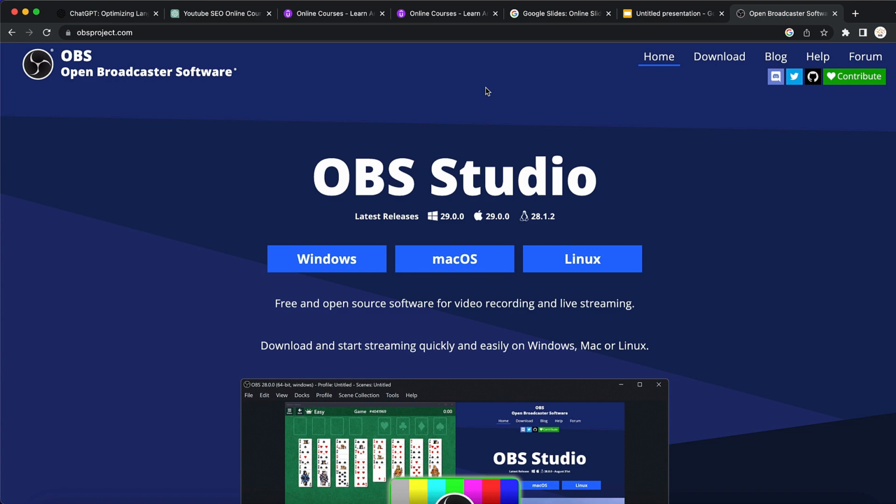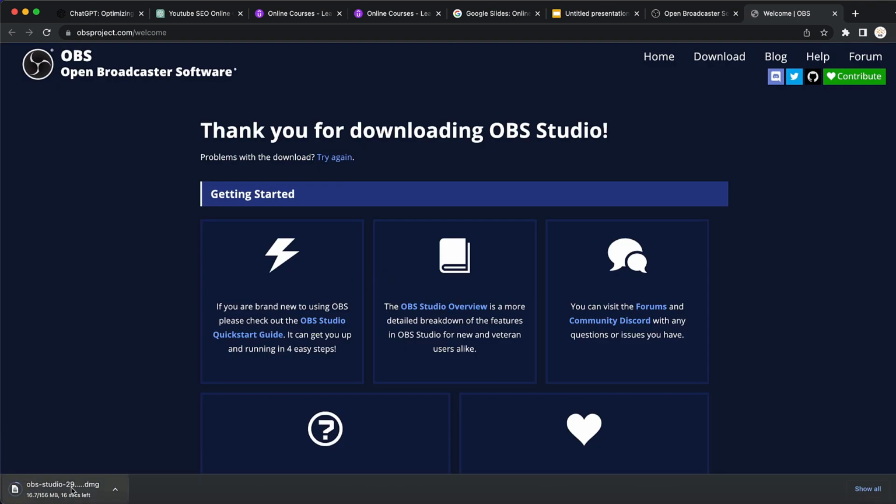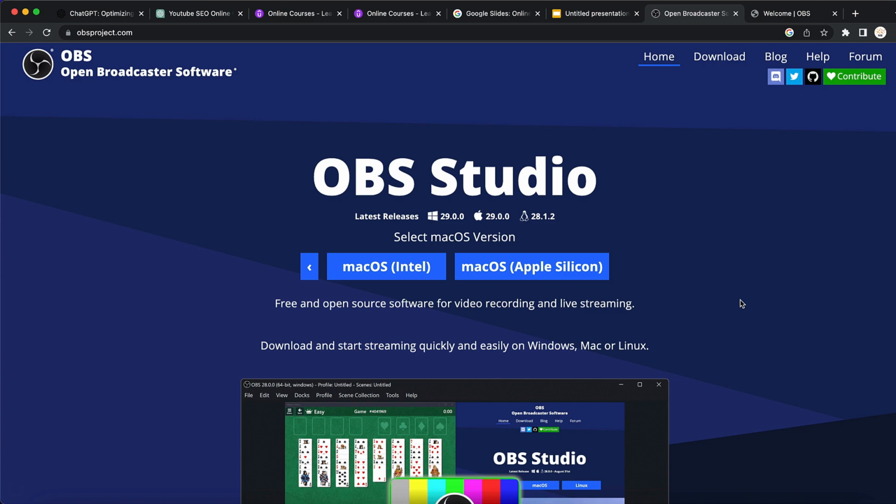Now this is going to be really easy to do. Just click on which operating system you have, and download the software. You can see right now I'm downloading the software. It is going to be free, and I highly recommend this one because it is free. But once you get some money, you maybe want to invest in some better ones. I'm not going to talk about it right now, but maybe in the future, if you're interested, make sure to leave a comment down below if you want a full tutorial on how to use OBS Studio and how to record your screen.